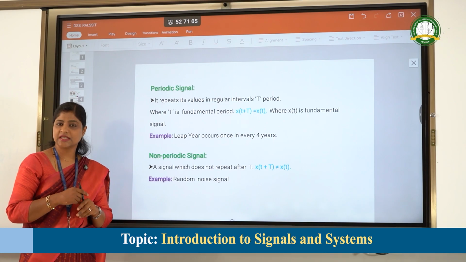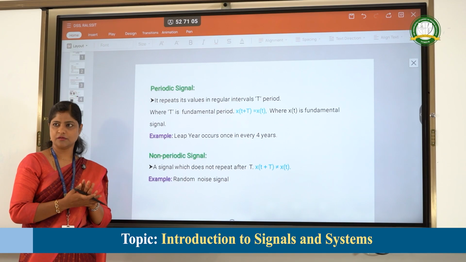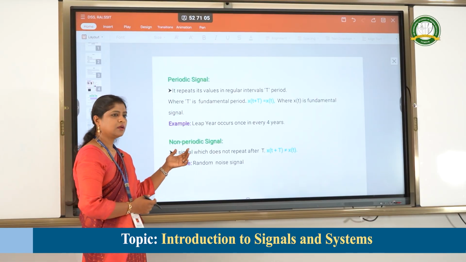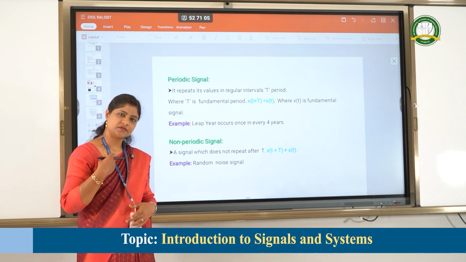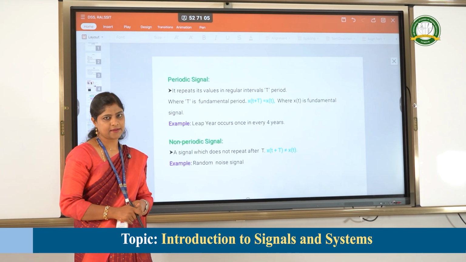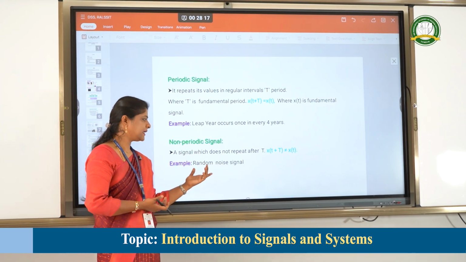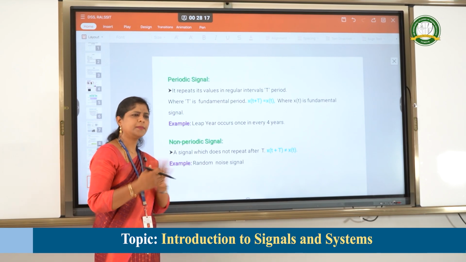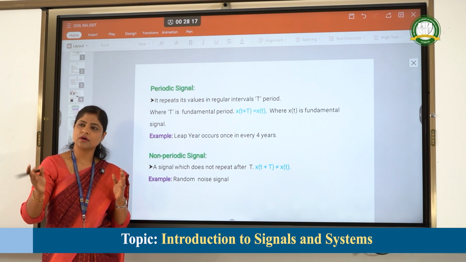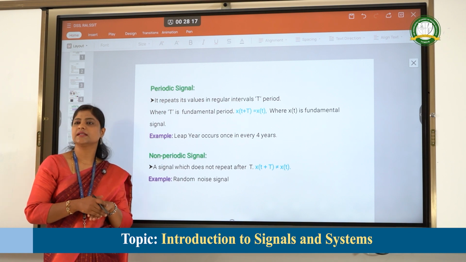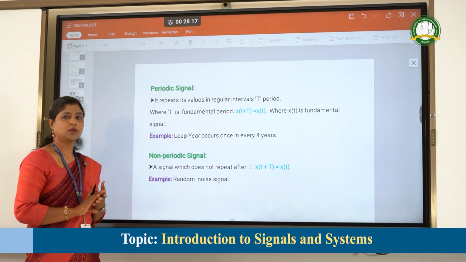Another example of a periodic signal is the occurrence of day and night, which has its own period of 12 hours each. Then, going to the non-periodic signal: a signal which does not repeat over a given interval of time is called an aperiodic signal. The best example of an aperiodic signal is random noise, which does not repeat. We don't know what the period is. The amplitude we are noting may not continue after a given interval of time. Hence, that type of signal is called a random signal. So this is an example of periodic and non-periodic signals.